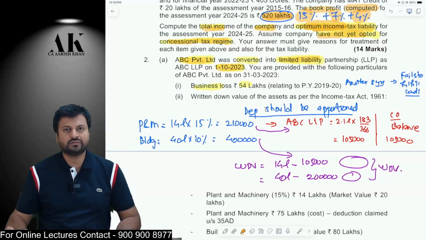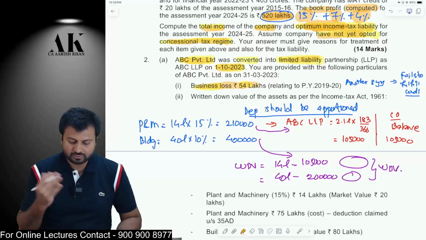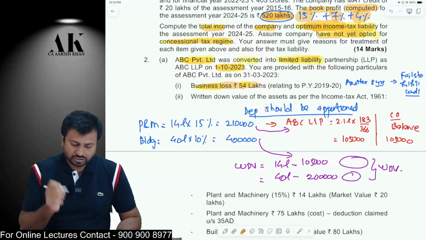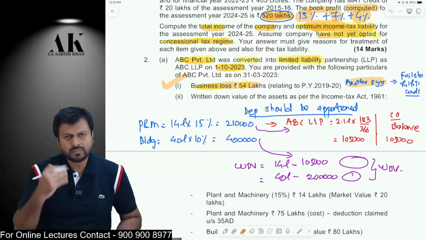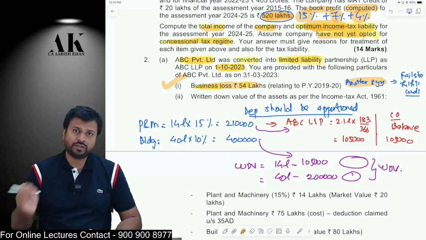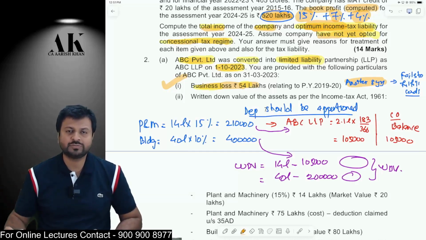Now there are a lot of questions that we need to answer. Whether the loss can be carried forward or not. Whether the loss can be carried forward from the company to the LLP, the answer is yes. Only a non-speculative business loss and unabsorbed depreciation can be carried forward. A non-speculative business loss can be carried forward for a number of years, and unabsorbed depreciation can also be carried forward for an infinite number of years. But the LLP has to fulfill the conditions. Whatever 7 conditions are given in 47(xiiib), the LLP has to fulfill that. Later on, if the LLP violates any of the conditions, then whatever loss is set off will be considered to be deemed income. So all this loss carry forward is subject to the conditions mentioned in 47(xiiib).